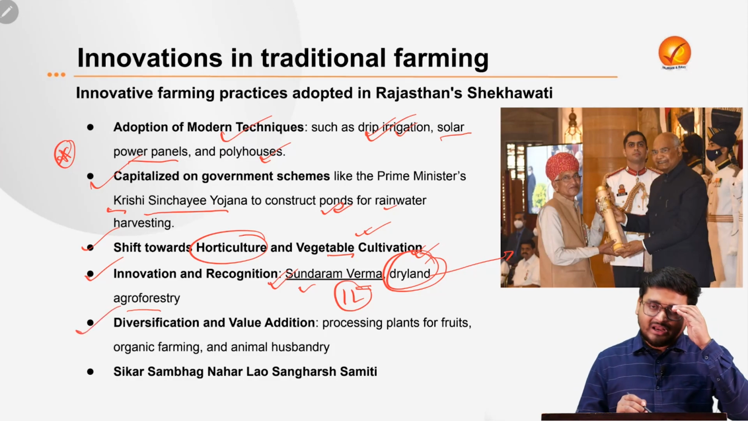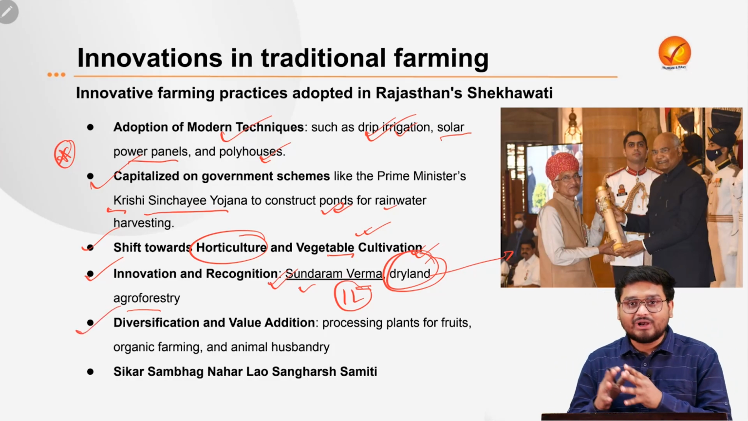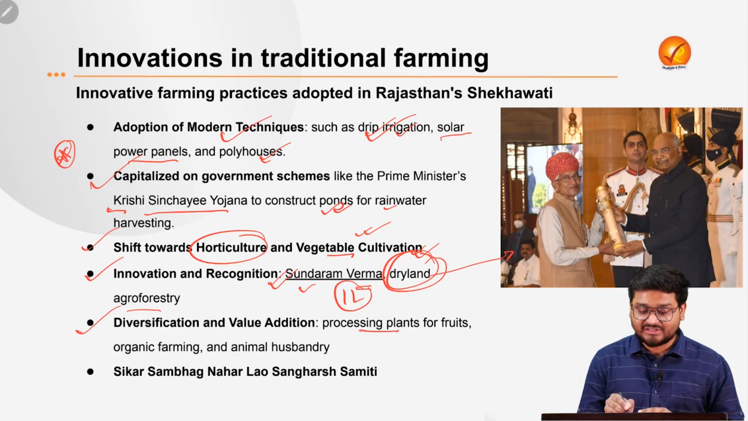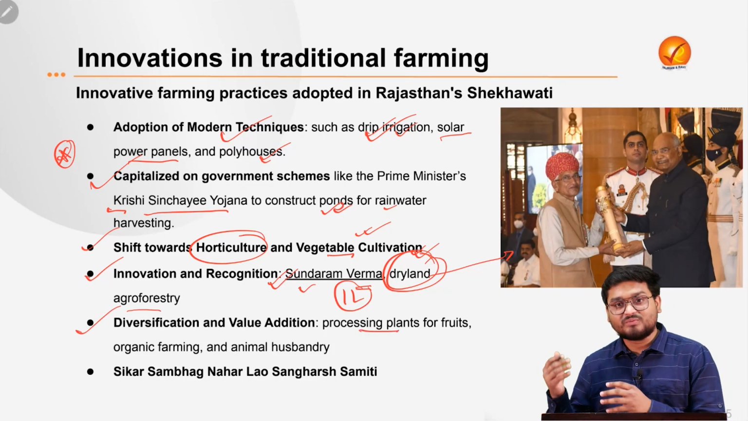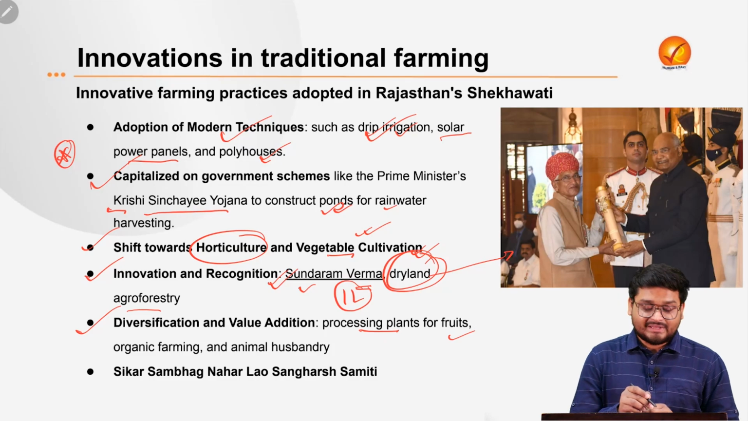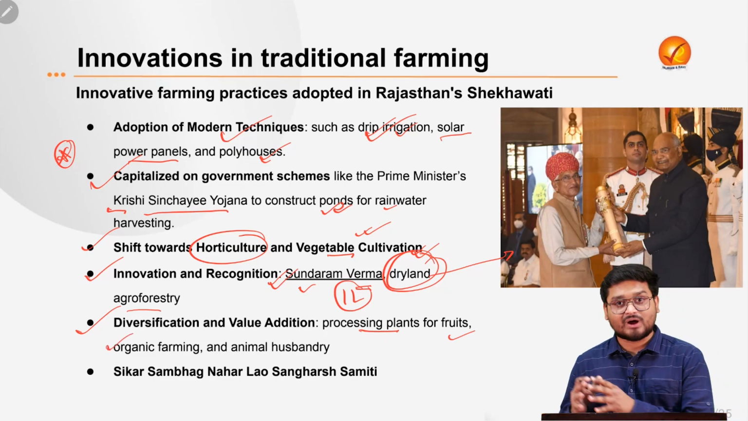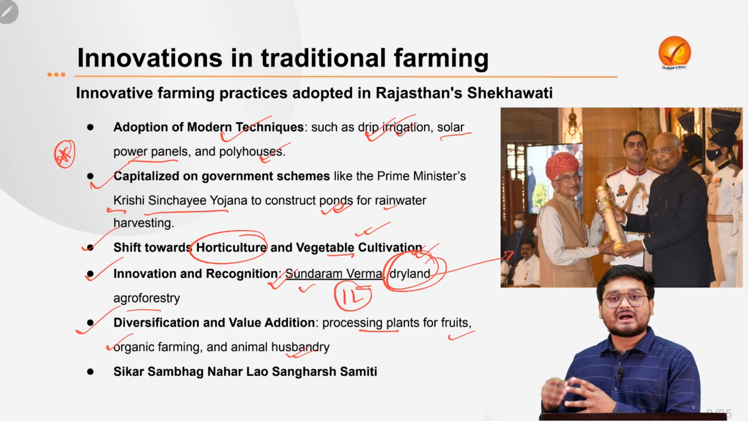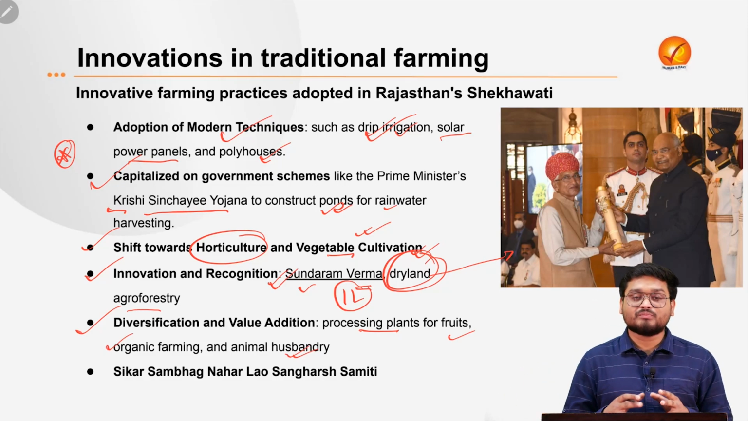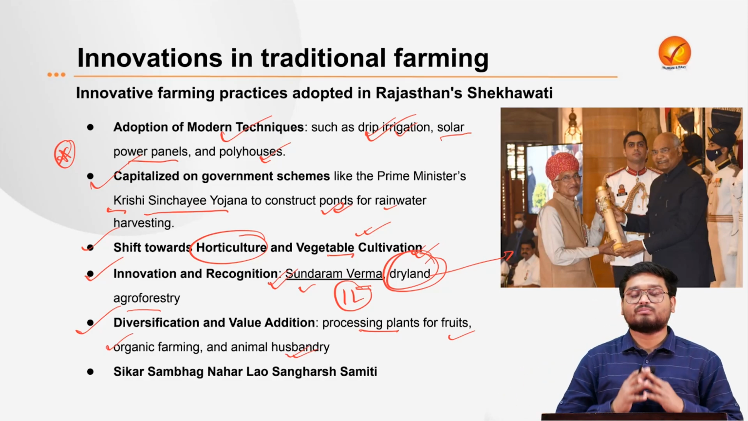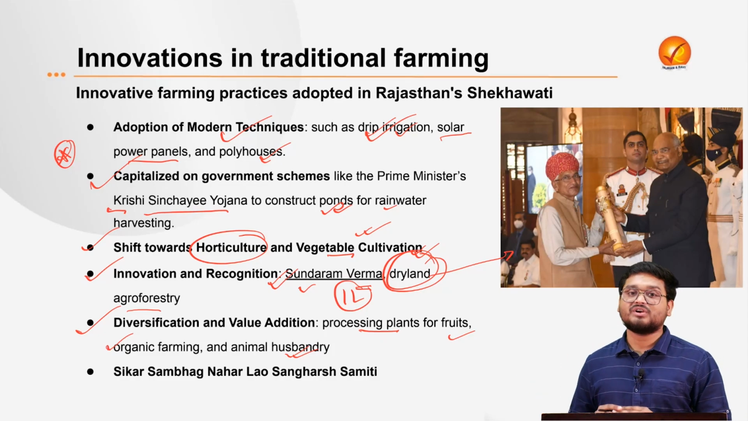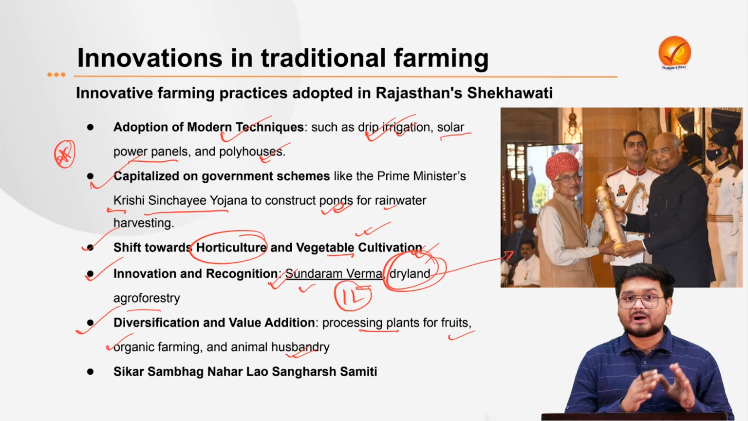And also apart from this, there is diversification and value addition of the agricultural crops, particularly by processing them, or setting up food processing plants for fruits. Then we have organic farming, which the farmers are also doing there, and also animal husbandry, because the farmers are combining dairy farming and poultry farming with traditional farming. So this is helping the farmers diversify their source of income apart from depending only on crops, fruits or vegetables.